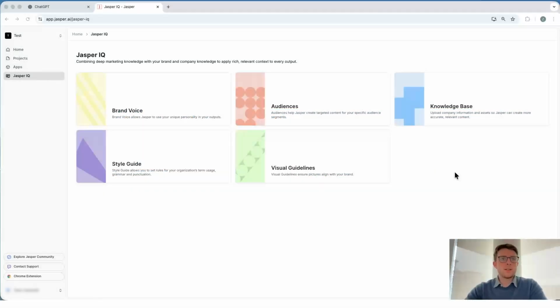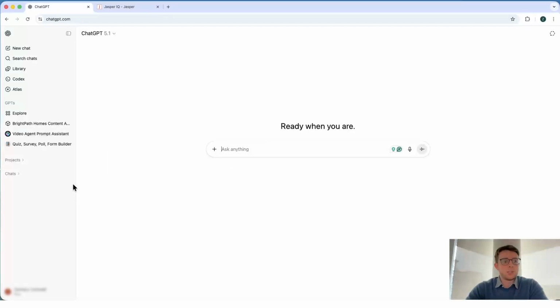So what we'll do next is navigate over to ChatGPT to take a closer look at, if we didn't want to use a tool like Jasper AI, how close can we get with creating a similar level of customization that we've seen here with Jasper AI in a tool like ChatGPT? So we'll come over here to ChatGPT.